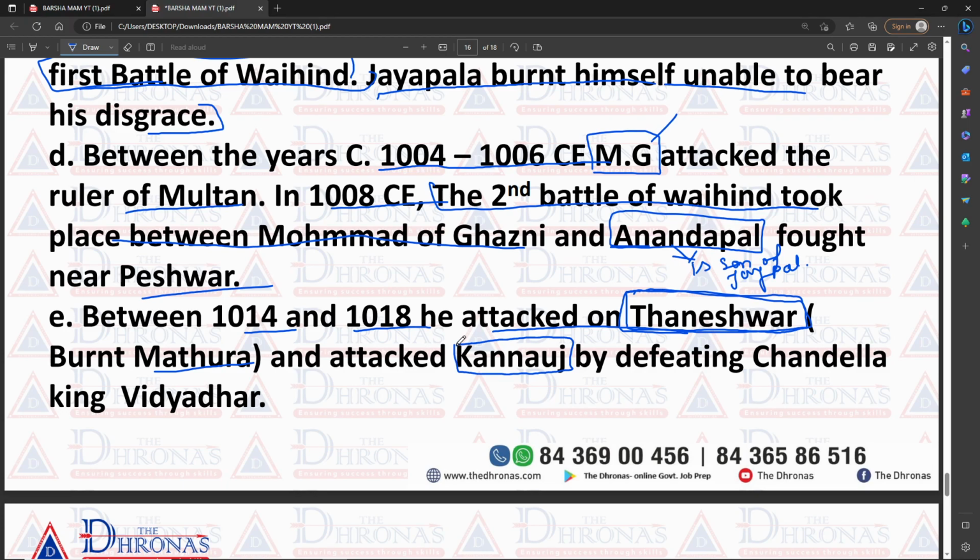Kanauj is very important for Indian history. Why? Because the area of Kanauj is very fertile. For that reason, in the early medieval age, many kings and regional powers fought against each other to control Kanauj.